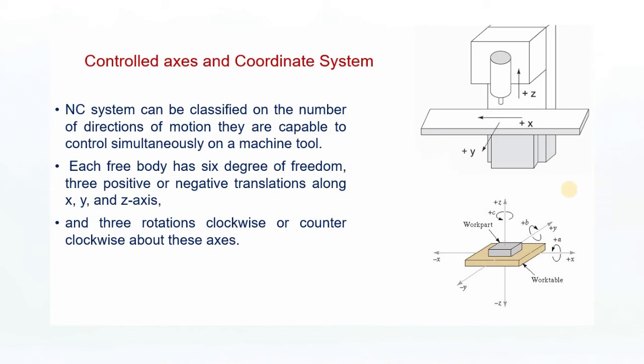NC systems can be classified by the number of directions of motion they are capable of controlling simultaneously on a machine tool. Each free body has 6 degrees of freedom: 3 positive or negative translations along the x-axis, y-axis and z-axis, and 3 rotations in clockwise or counterclockwise directions about the axes.